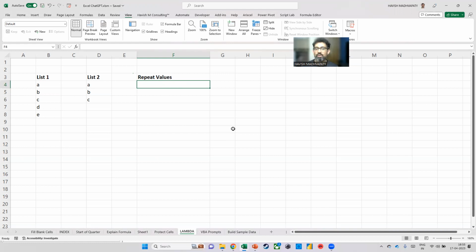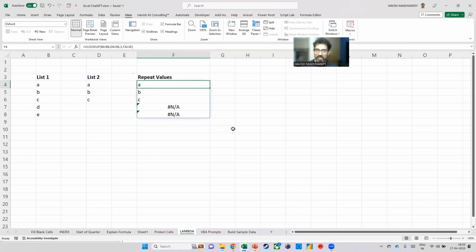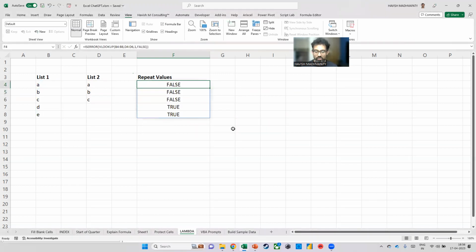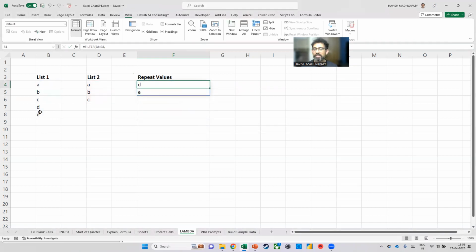If you do this with VLOOKUP, this is how you would do it. First, I'll write a VLOOKUP. I will search for B4 to B8, and I'll search for it in D4 to D6. The index number is 1 and it is a false. So what it does is it tells me that, hey, ABC is coming. There are 2 NAs, that means D and E are not repeating in list number 2. But then how do you only get those 2 values? So now I can put in an ISERROR to convert the values into false and true. And now I can finally filter my data and say that from the original list of 5, only tell me the values which are true. So it tells me D and E are the unique, the new values.